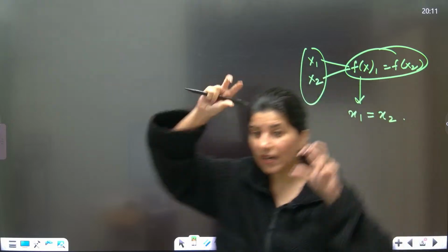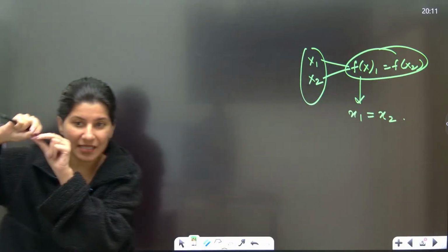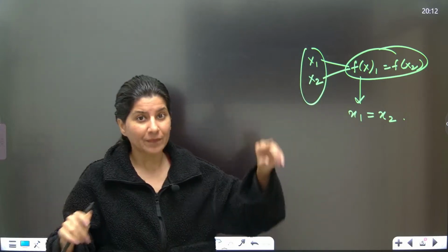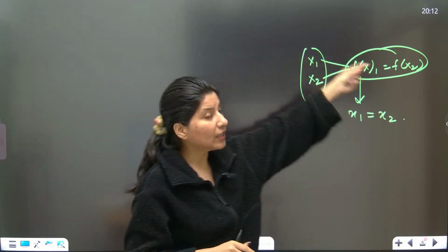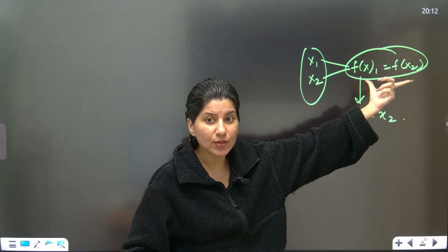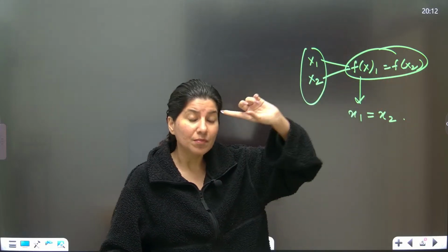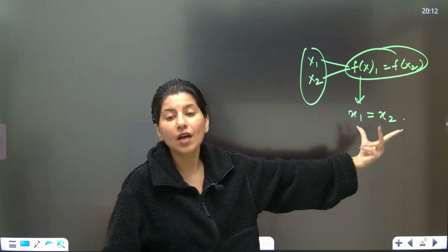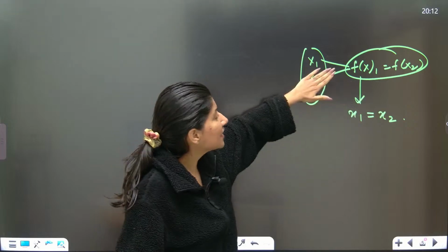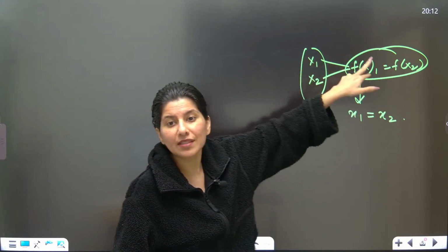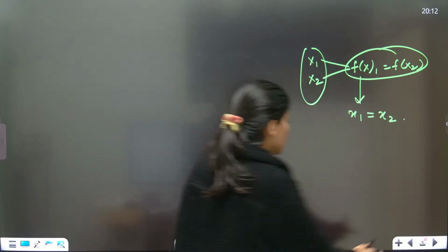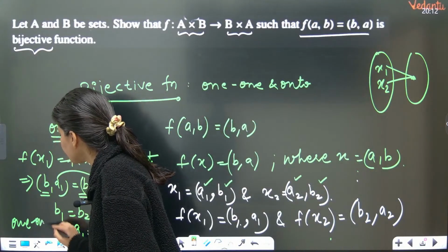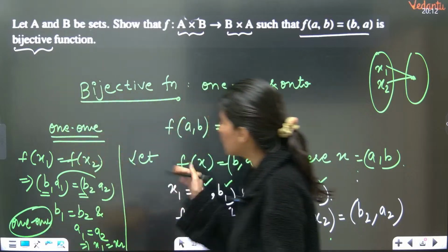I assumed there are two different values giving me the same value, but mathematics is telling me no. If you are assuming these two values are different, you are mistaken, my dear student. x1 and x2 are one and the same thing. So this is a 1-1 function. 1-1 proved, because x1 and x2 are equal.